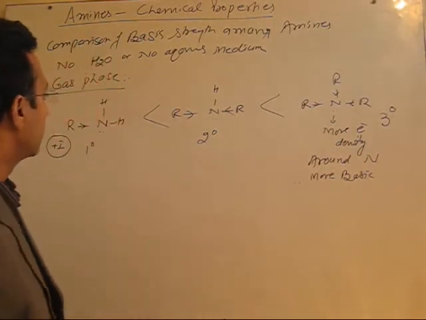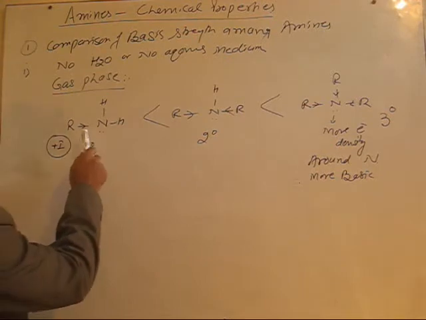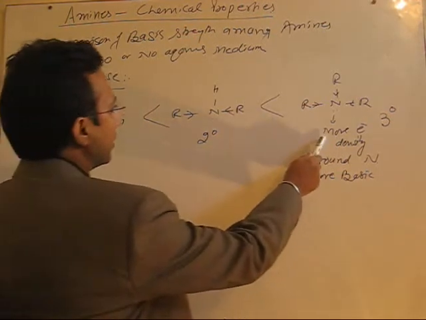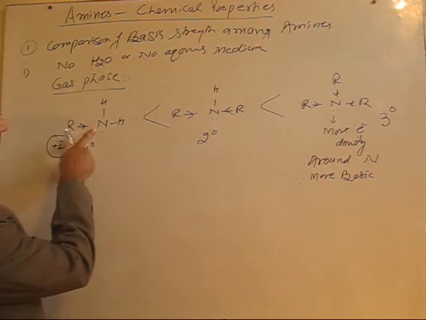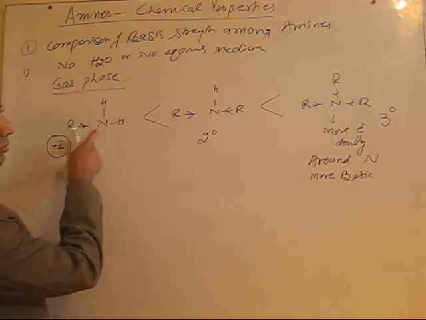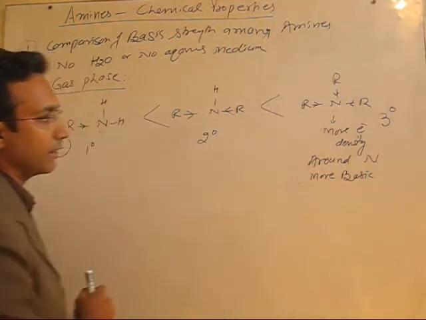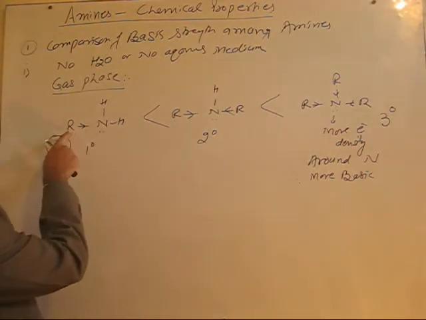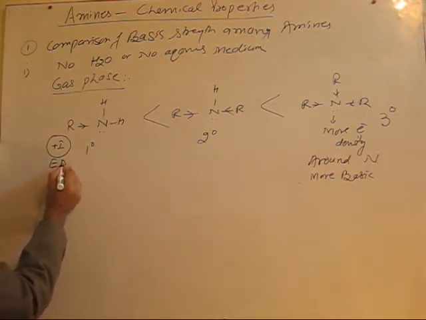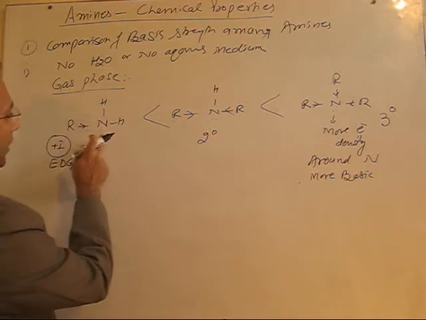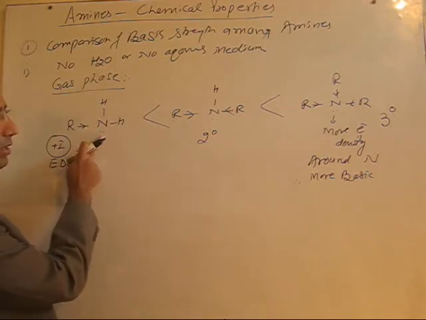Yes, let's continue this. Now, we are comparing primary, secondary and tertiary amines regarding their basic character. And I have told you the basic character, that means tendency to accept a proton, will depend upon electron density available on nitrogen where proton is going to attack. Fine. Now, here we have one alkyl group. We know alkyl groups have plus I effect, that is electron donating groups. So these groups will tend to increase the electron density around nitrogen.